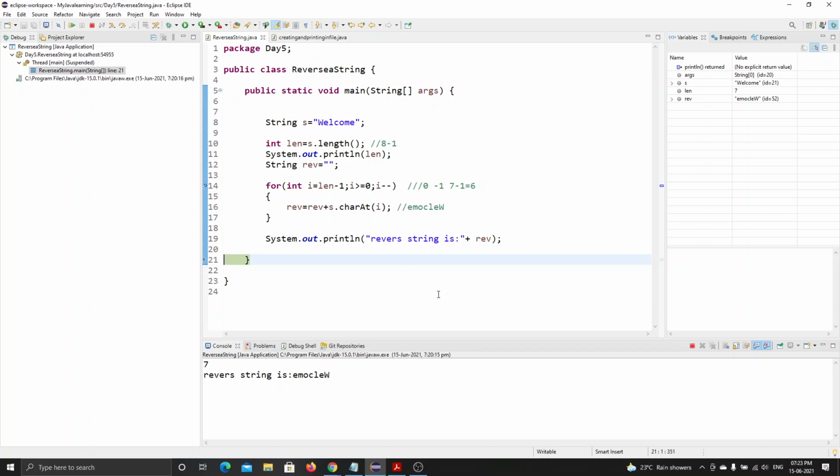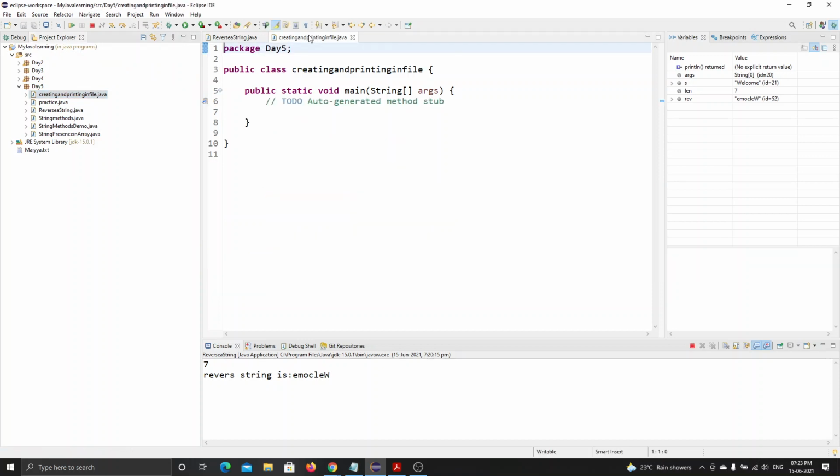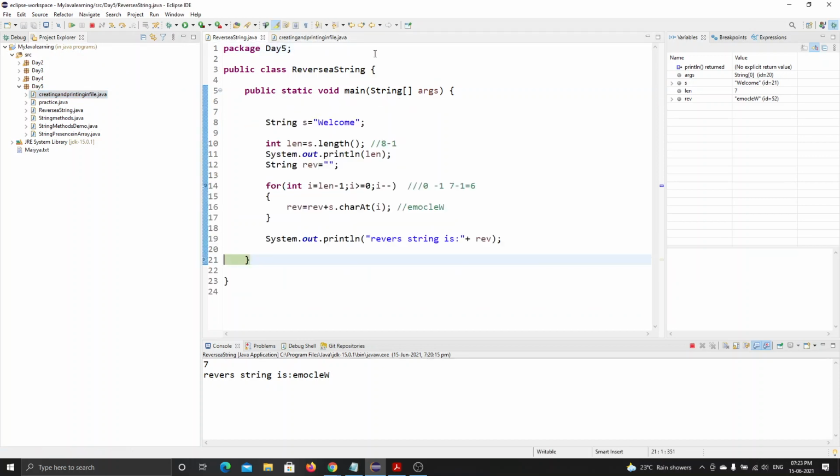Okay then, are there any other doubts? No, sir. Thank you. Okay. I will be explaining working with files in tomorrow's session. It requires a minimum of 20 to 30 minutes to explain. Any other doubts? Okay, sir. No, sir.